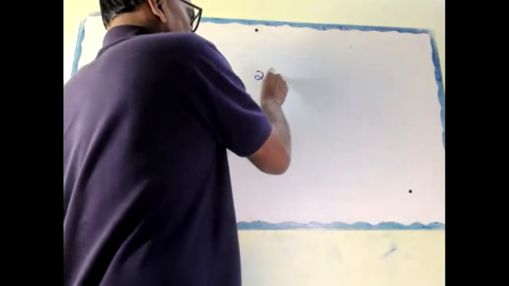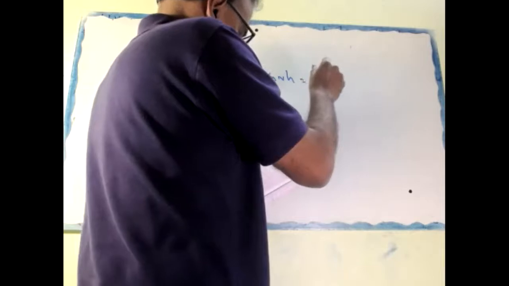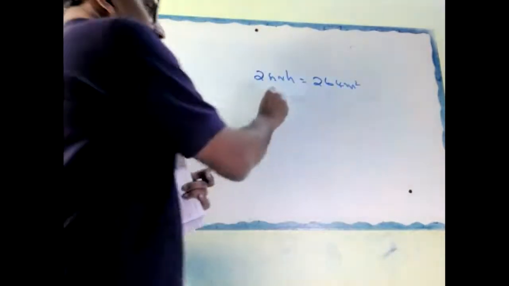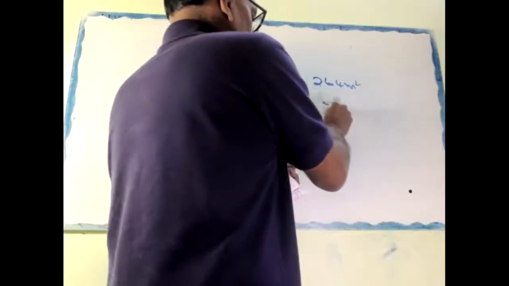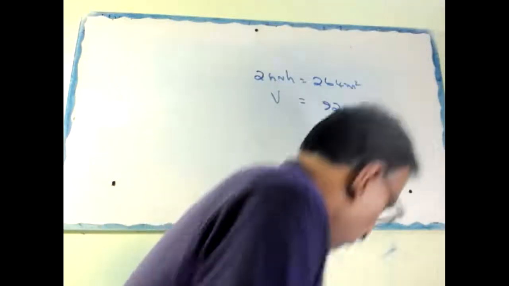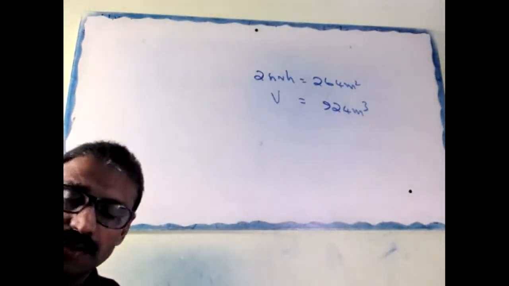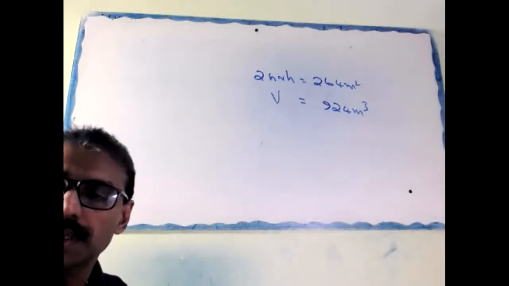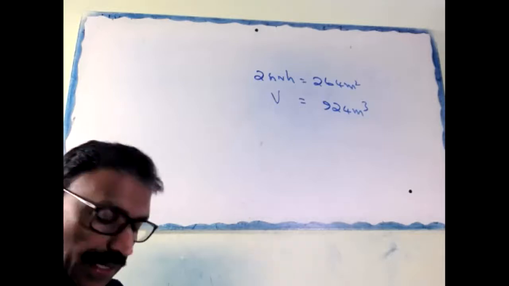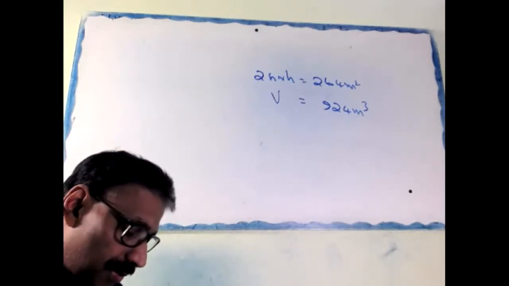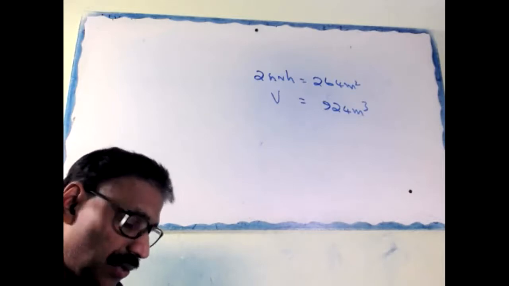Curved surface area 2 pi r h equal to 264 meters square, and volume is 924 meter cube. Find the ratio of its height to its diameter.